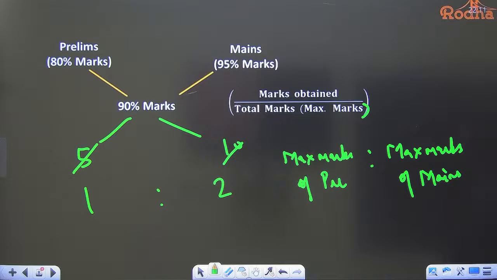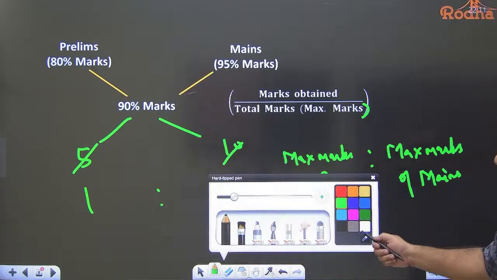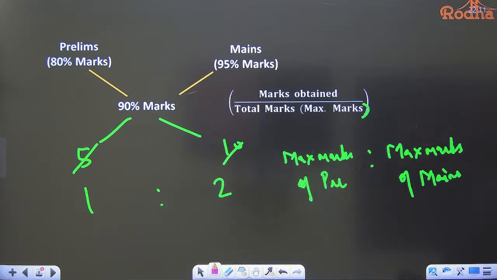Is it clear to all? Any doubt to anyone in this? Please tell me. So the maximum marks of pre is to maximum marks of mains is 1:2. Any doubt to anyone in this part?